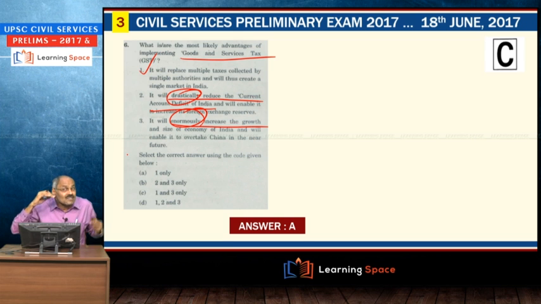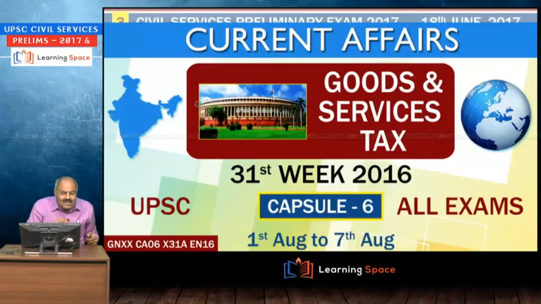How the current account deficit will be reduced? Current account deficit can be reduced only when we reduce imports or when we increase exports. In fact, logistically, GST will improve our GDP in the long run by 1% to 2%, and it will not result in drastic reduction in current account deficit. So, here these 2 can be ruled out. So, 1 is the answer.